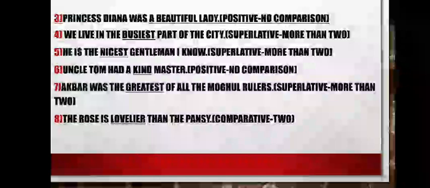Which are the two things? Rose and pansy. We are doing comparison between the two flowers, rose and pansy. And again, we have added er to the adjective, lovelier. Write in the bracket comparative dash 2 because here is the comparison between the two things.